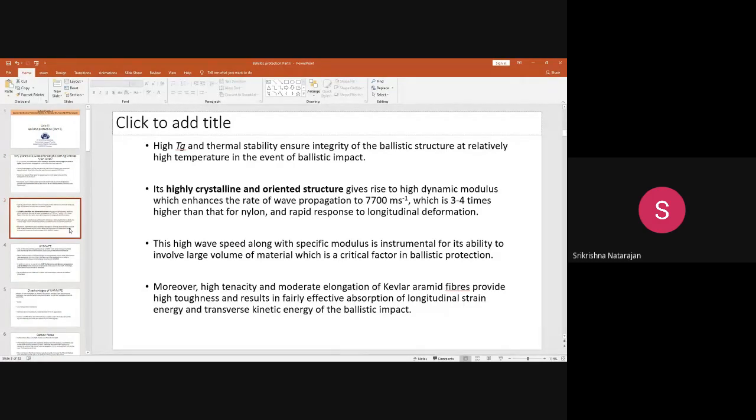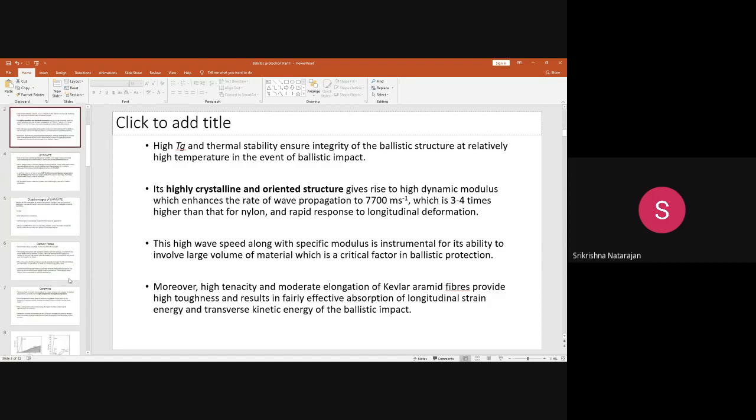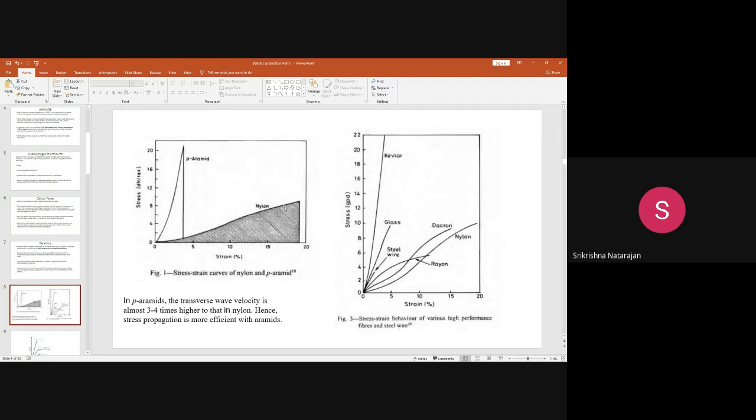The reason is, there are multiple reasons. The main important reason, which I have explained in the previous lecture, the primary requirement of a ballistic protective clothing, is that the fiber used should have a higher modulus. Okay, if you compare the modulus of nylon fibers against fibers like para-aramids, you will observe that para-aramid has a higher modulus. See this particular line which is close to the y-axis. This indicates that the modulus is higher.